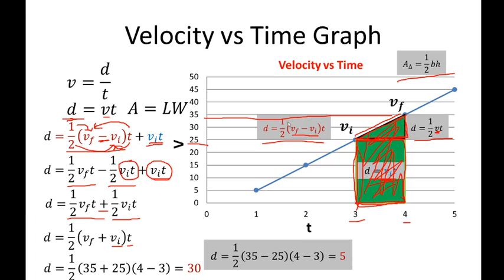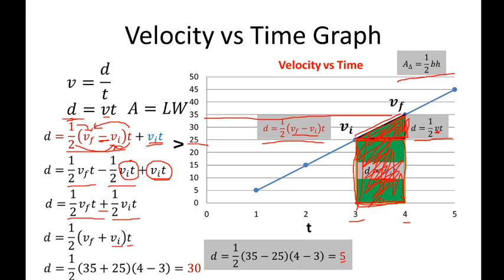Now, doing this one individually, meaning the area for this triangle right here, and the area for this rectangle right here. So for this triangle, 1/2 times velocity final, or 35 minus 25 times time, which is 4 minus 3. So the answer is 5.